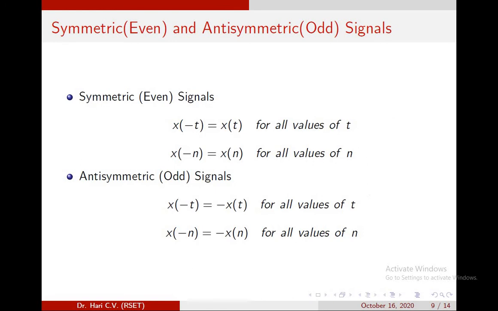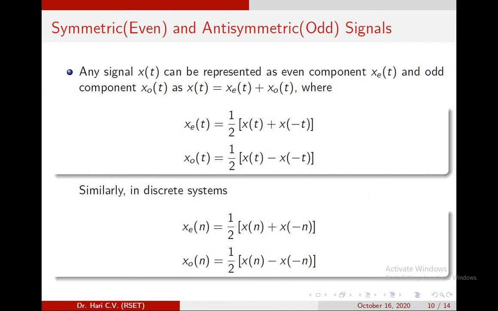The next type, symmetric or even and anti-symmetric or odd signals. For symmetric signals, x of minus t is equal to x of t for all values of t. In discrete domain, x of minus n is equal to x of n for all values of n. For anti-symmetric signals, x of minus t is equal to minus x of t for all values of t, and x of minus n is equal to minus x of n for all values of n in discrete cases.